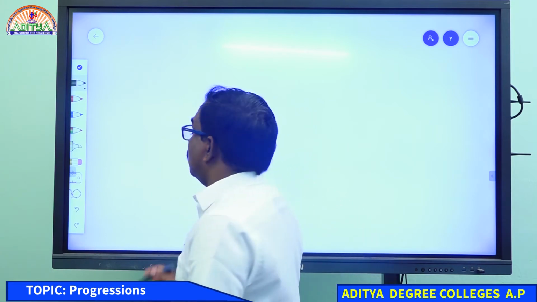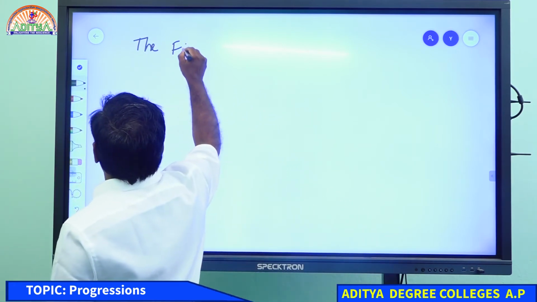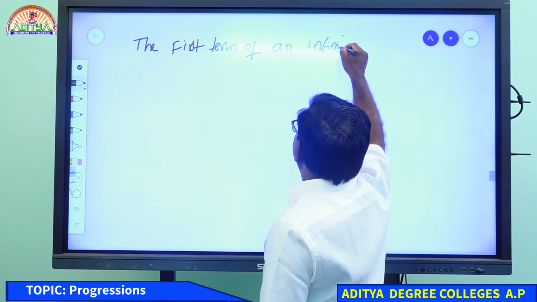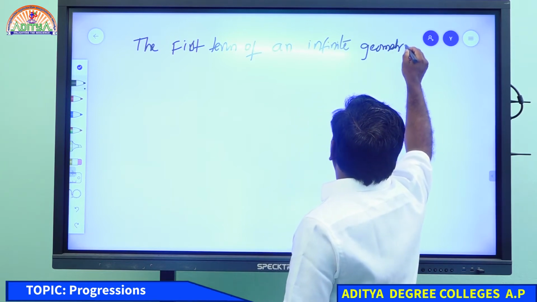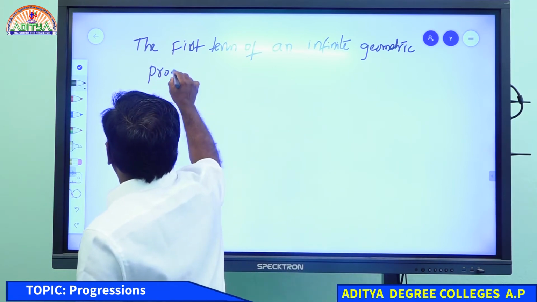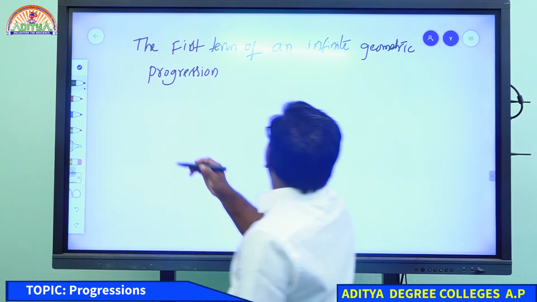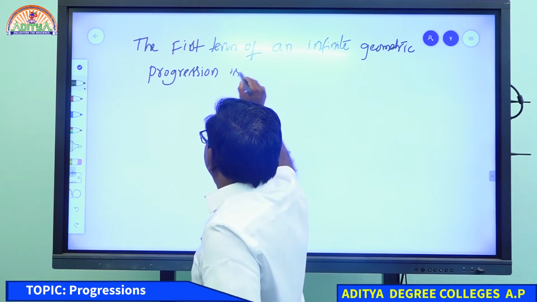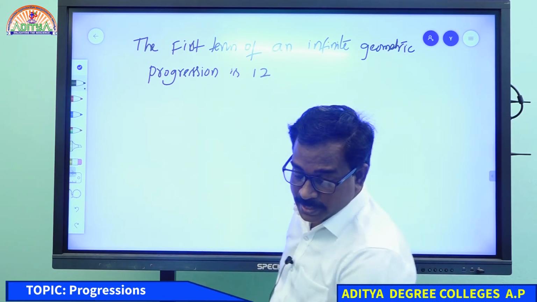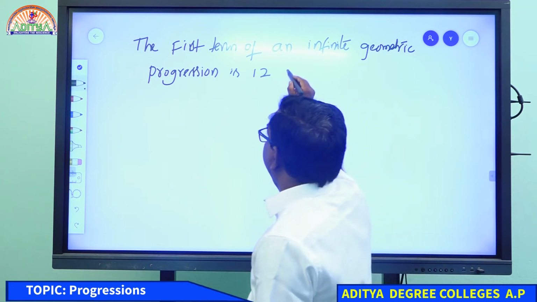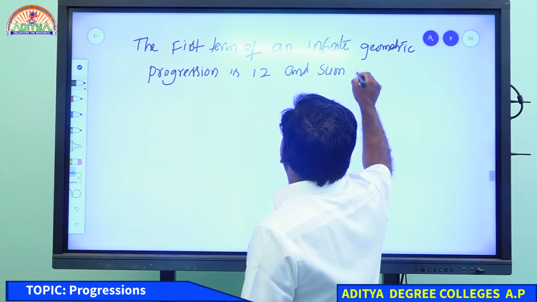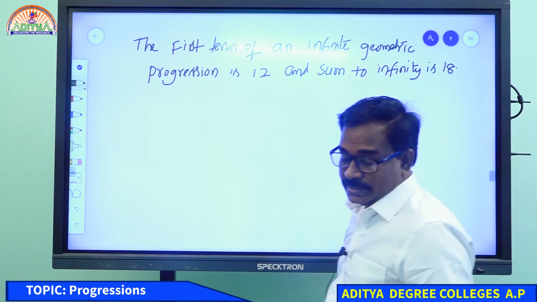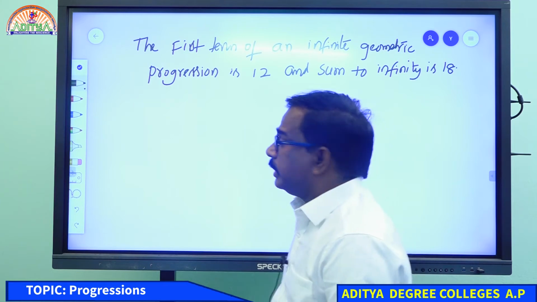The first term of an infinite geometric progression is 12, and the sum to infinity is 18. What is the common ratio?